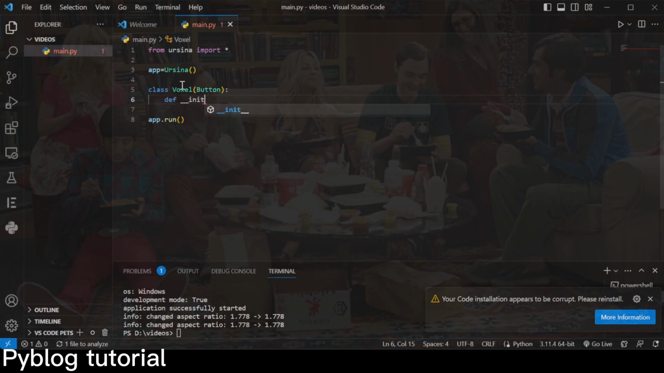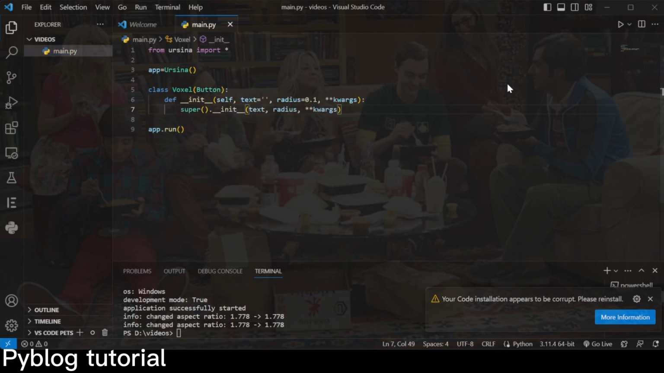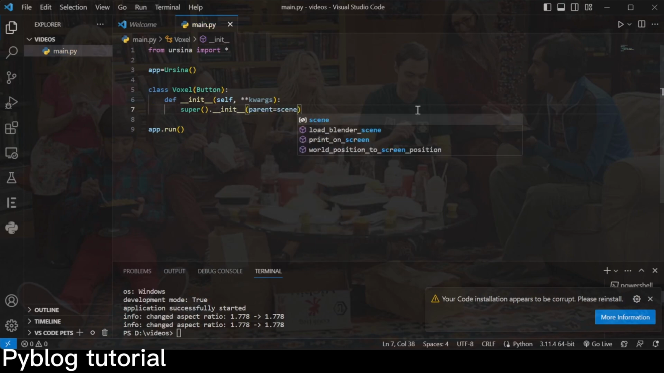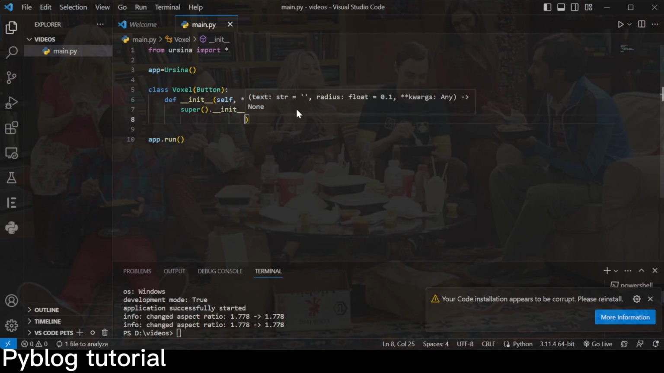And then we can create the init, and we don't need this, so we can just delete this and delete this one too. And once we've created this, in this super, this is so we can inherit all the stuff from button, we want to set the parent to scene, parent equals scene, and then we just want to go into our new line, like right here.